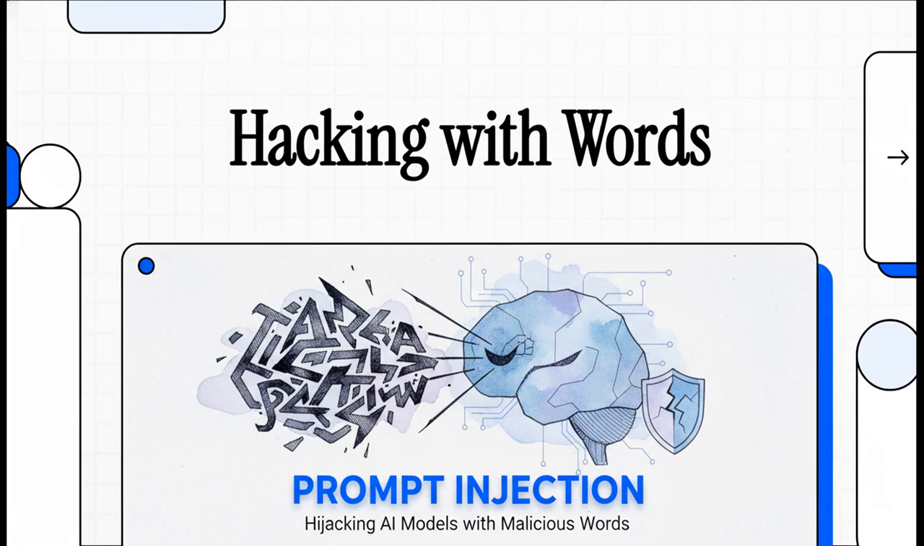What if you could hijack a multi-billion-dollar AI with just a few simple words? Seriously, it sounds like something out of a movie, but it's happening every single day. It's called prompt injection, and it is, without a doubt, the single biggest security threat AI is facing right now. So today, we're going to break down exactly how it works, why it's so incredibly dangerous, and maybe most importantly,